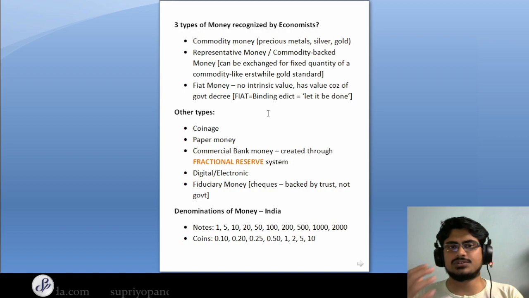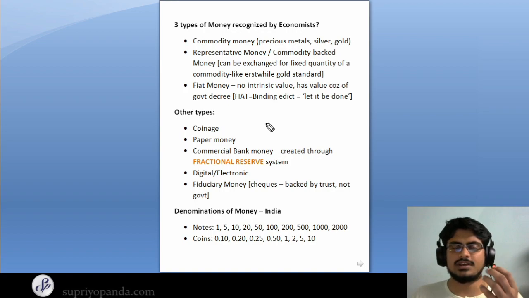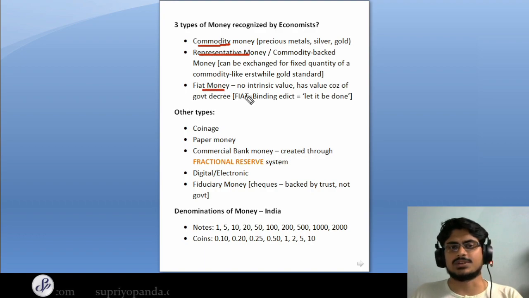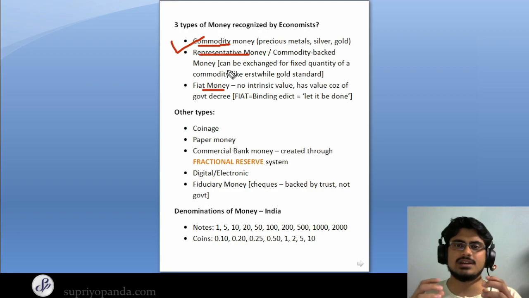So what are the three types of money recognized by economists? So there are three primary kinds of money, and there are also different types of money that have come subsequently, but the three most important ones are commodity money, representative money, and fiat money. So what is commodity money? So it's basically precious metals like silver, gold, etc. So this is one of the earliest forms of money that humans have been using.